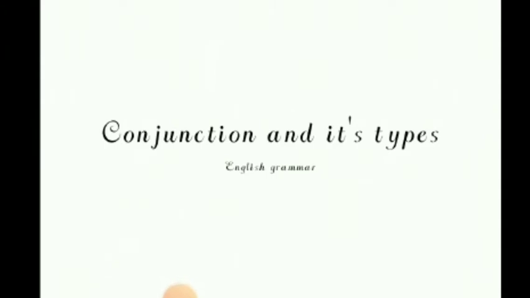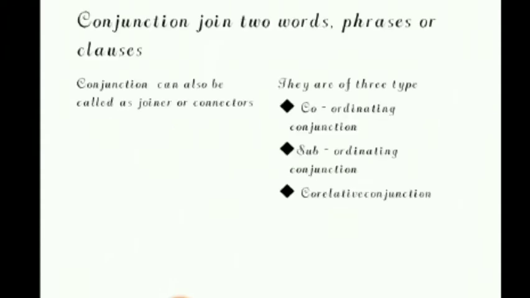I think you are clear with the concept of concrete noun and abstract noun. And now we'll see what conjunctions are and their types. So first, let's know what a conjunction is. Conjunctions are the words which join either two words, phrases or clauses. These conjunctions can also be called joiners or connectors. There are three types of conjunctions: coordinating conjunctions, subordinating conjunctions and correlative conjunctions.